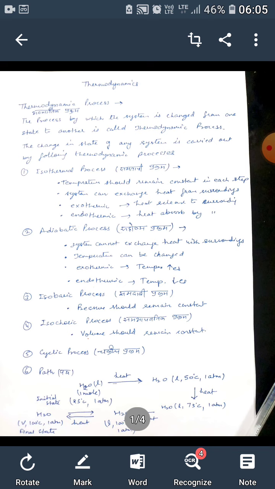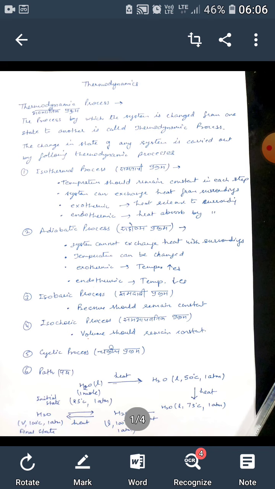1 mole of water in liquid state at 25 degrees centigrade and 1 atmospheric pressure, by taking heat, is converted to water at 50 degrees centigrade, 1 atmosphere pressure. This process continues by absorbing heat, and the water is converted into 75 degrees centigrade, then 100 degrees centigrade, and then water is vaporized into vapor form at 100 degrees centigrade and 1 atmosphere pressure, and this is called the final stage.